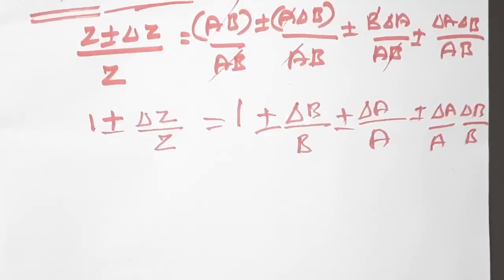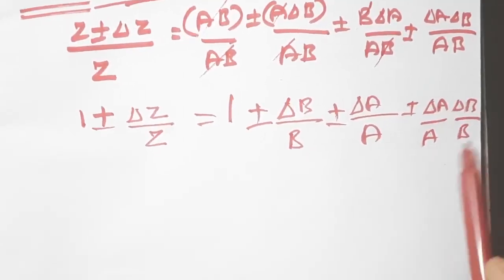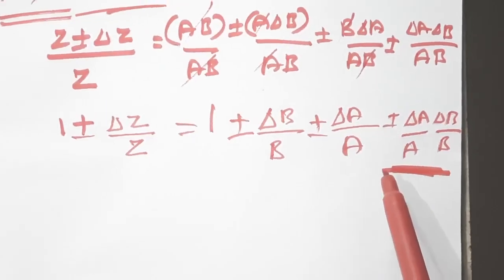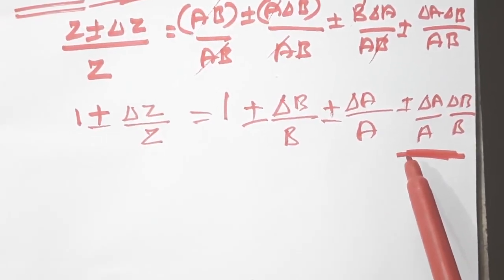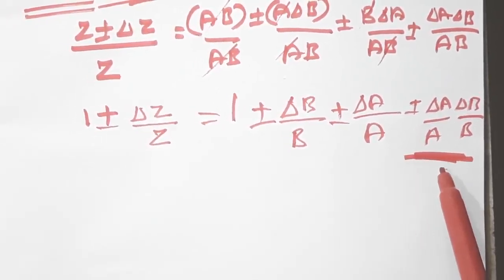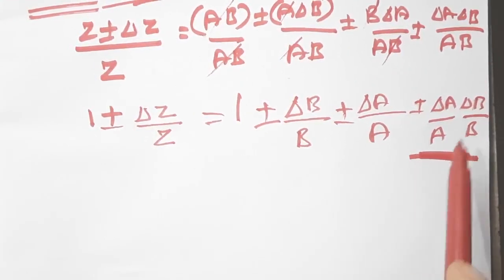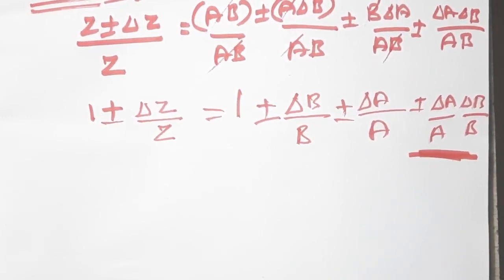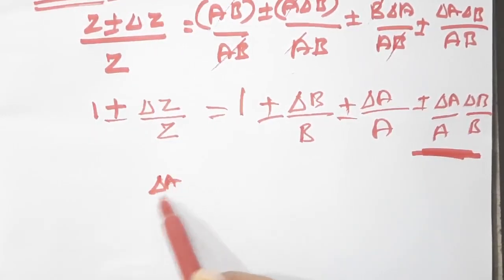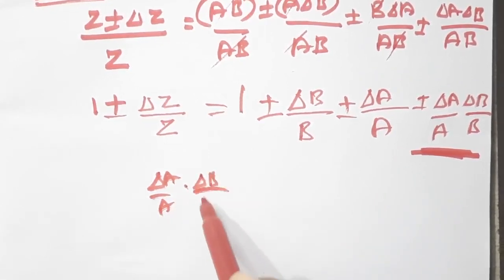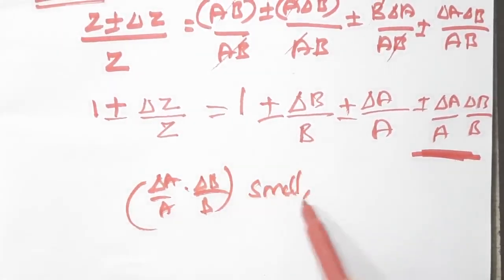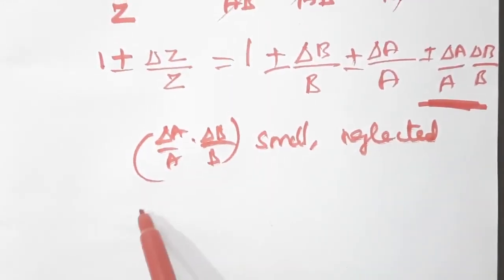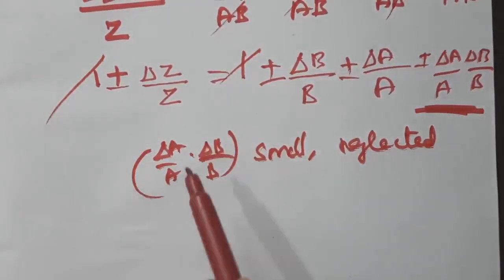Understand? In this equation, this delta A by A and delta B by B, the fractional errors, are very small. So the product of the fractional errors is also very small, so we can neglect that term. This product delta A by A into delta B by B is very small, so we can neglect it. The 1 also gets cancelled.